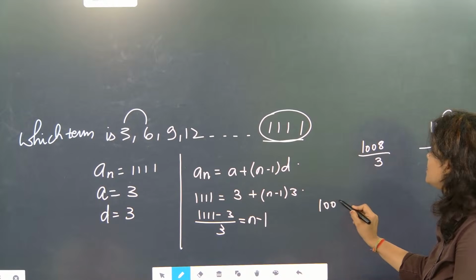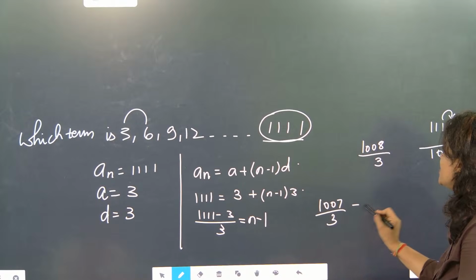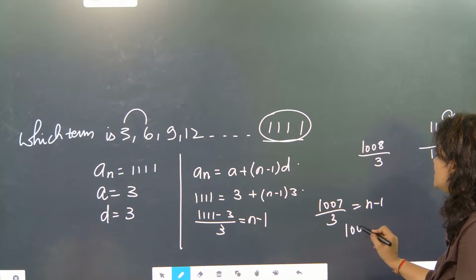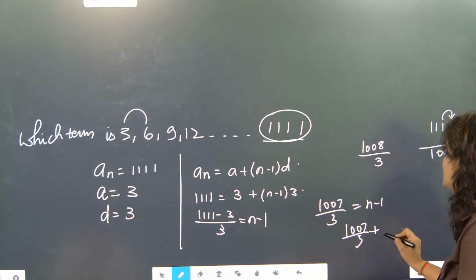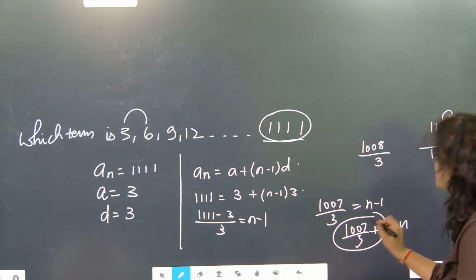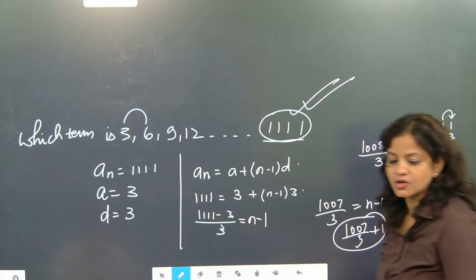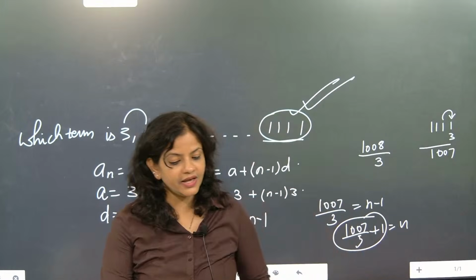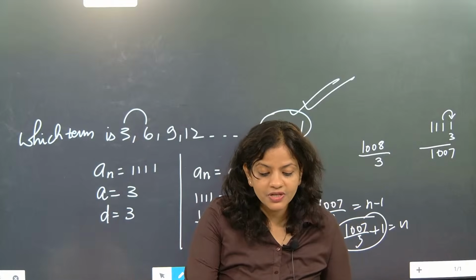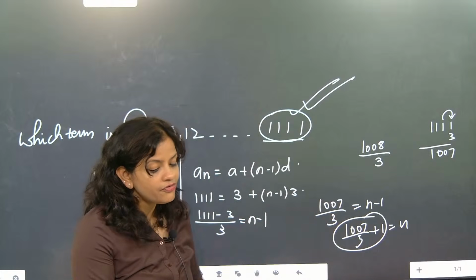So 1007 by 3 is equal to n minus 1. So 1007 by 3 plus 1 is equal to n. It is coming in fraction. So there is no term having this value. Understood? So sometimes it will be there, sometimes it will not be there. It is not a term of AP.